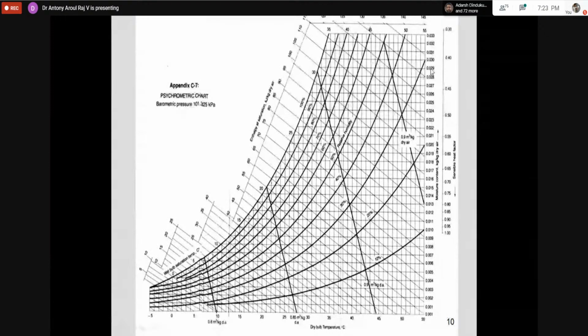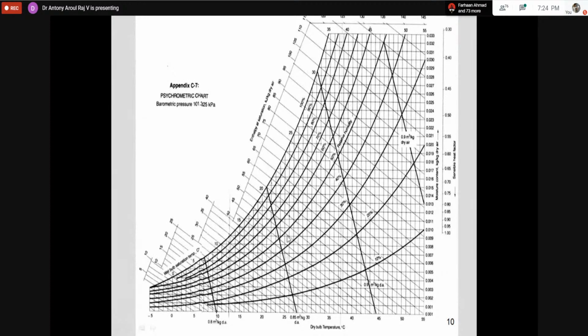It is humid and hot also. Hot and humid means this zone, very hot and humid, unbearable. Similarly, cold and dry is somewhere here: humidity is very low and it is cold, 5 to 10 degrees. This may be in interior Scandinavian countries, interior USA, North America.